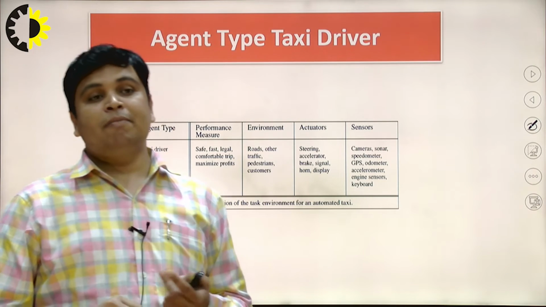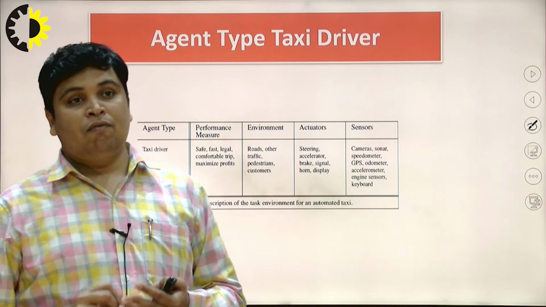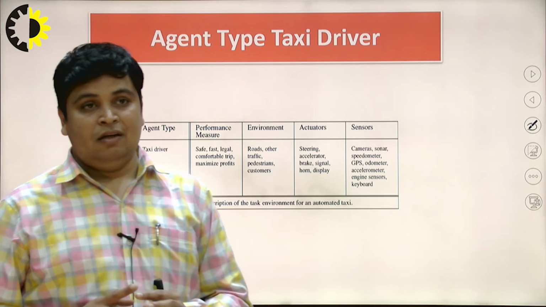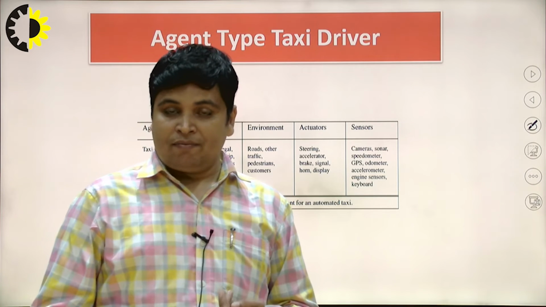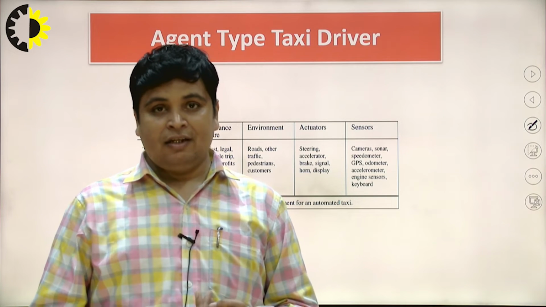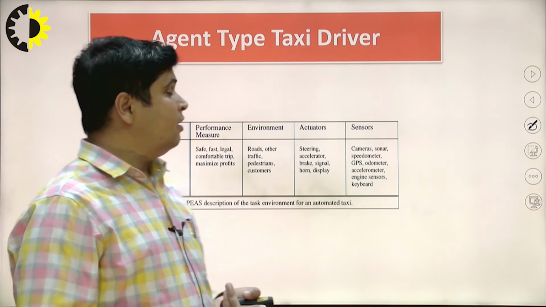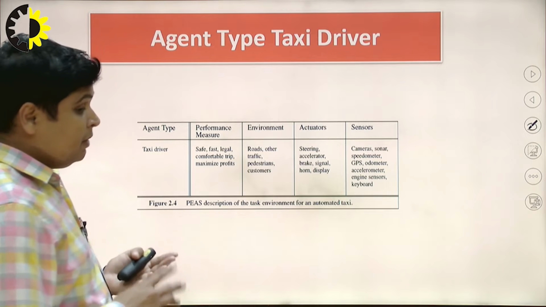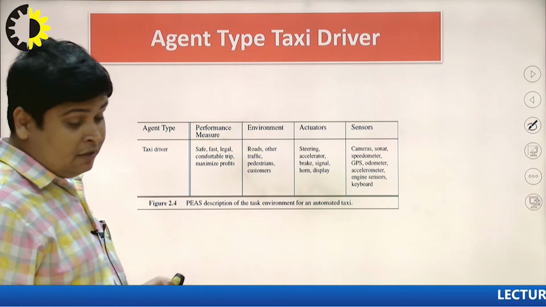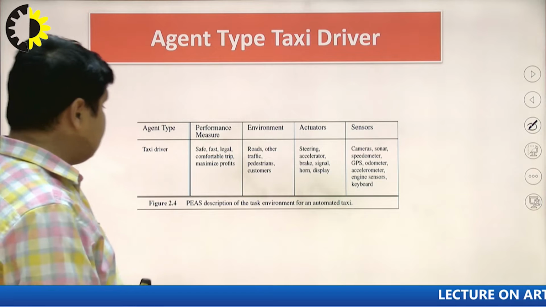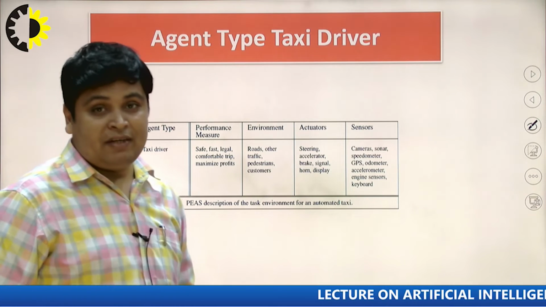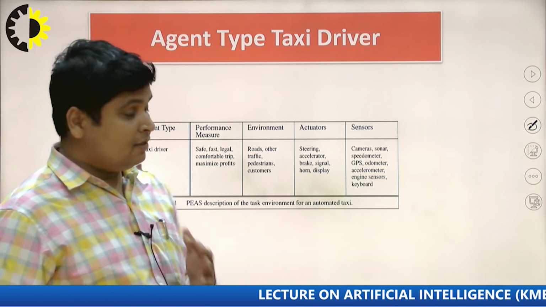If we are talking about a taxi driver, what performance measures will we take? Our agent should be safe, fast, legal, and comfortable. It should give a comfortable trip to our passengers, and our agent will maximize the profit. It means maximize the mileage.